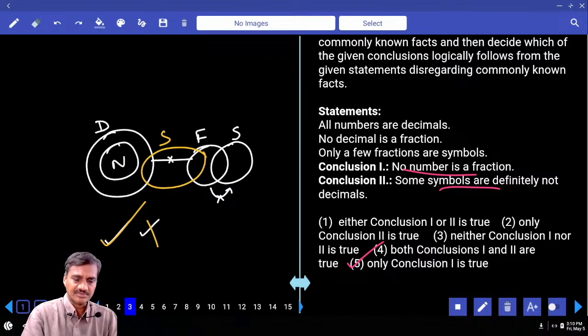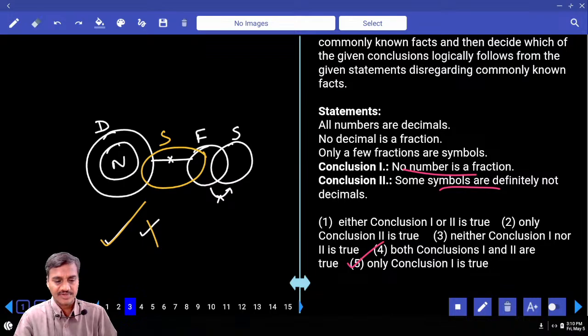No number is a fraction means now we have written some of the numbers are fraction. Hence, what is your answer here? Only 1 is true. Only 1, and that will be choice 5.